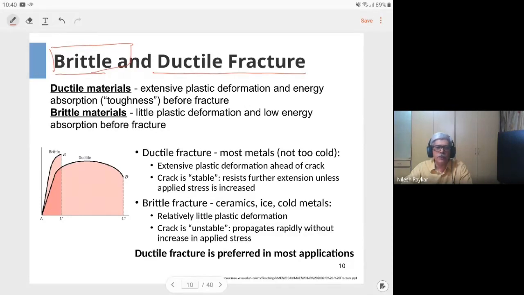That gives us a quantifiable number using which you can determine the remaining life, or how much load a particular size of crack can take. The Charpy impact test cannot give this information. Otherwise, the differentiation between brittle and ductile materials can be done using the Charpy impact test as well. But for fracture mechanics purposes, we use another test, which we will see later.